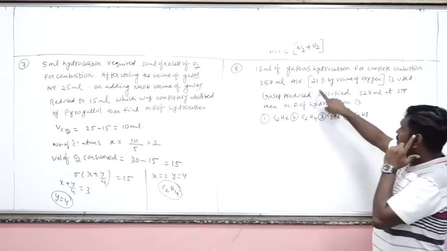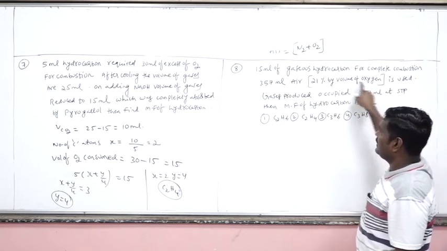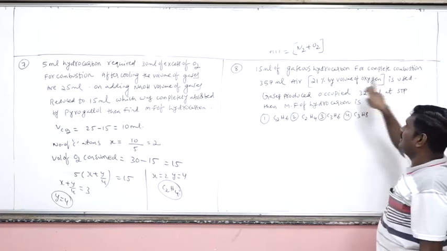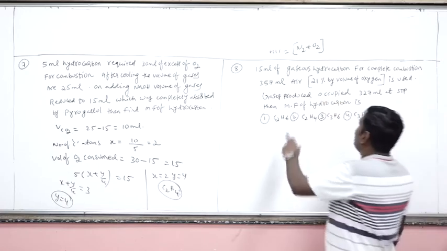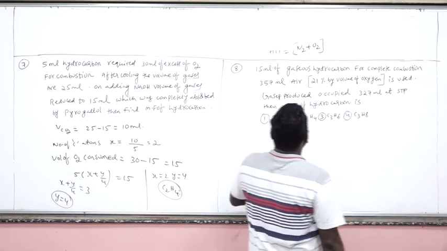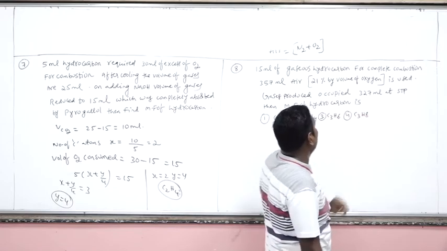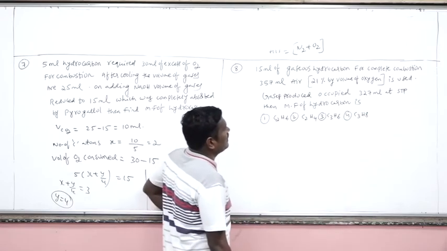So here, 21% by volume of O2 will be present in the 357 ml. That means in each 100 ml of air, there will be 21 ml of O2. After reaction, the gaseous product's volume is given as 327 ml at standard conditions. Find the molecular formula of the hydrocarbon.